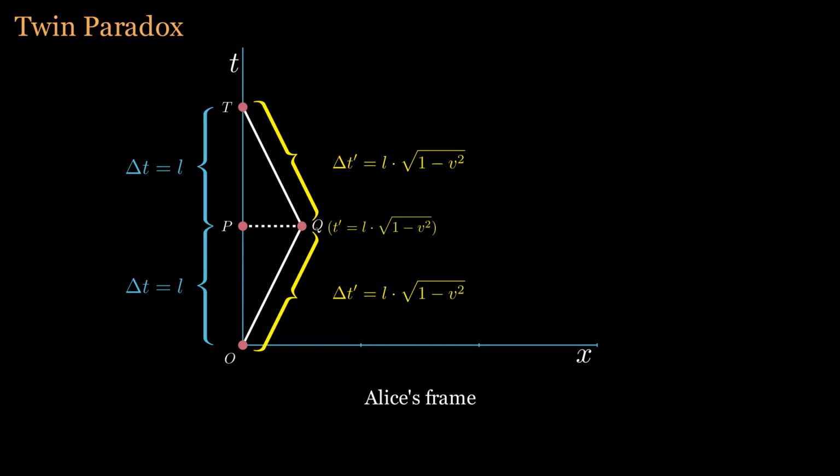However, when we consider this problem from another perspective, the oddity becomes apparent. From Bob's viewpoint, he remains stationary, and it is Earth and Alice that move away and then return at speed v. Using the same analysis, we should also conclude that Bob would be older than Alice. This is the twin paradox. To understand this problem, we need to switch to Bob's reference frame and see what really happens.